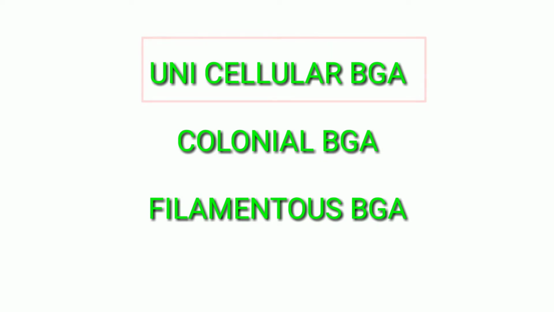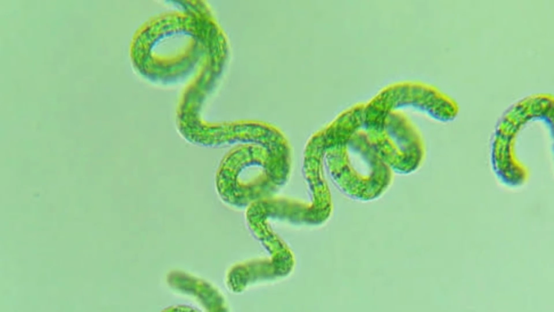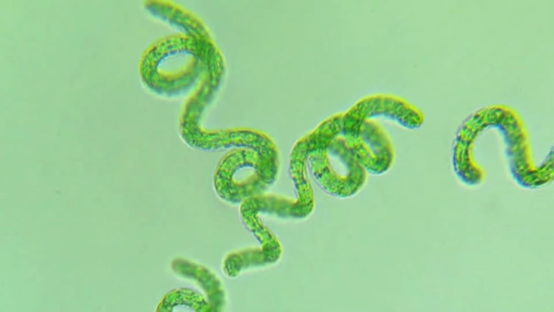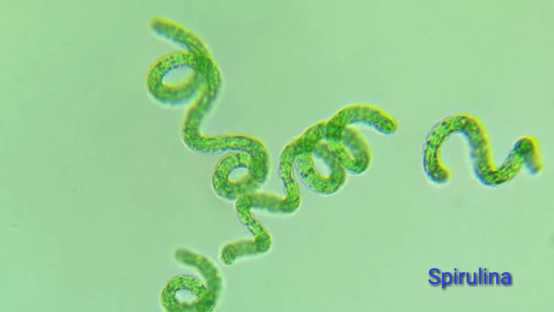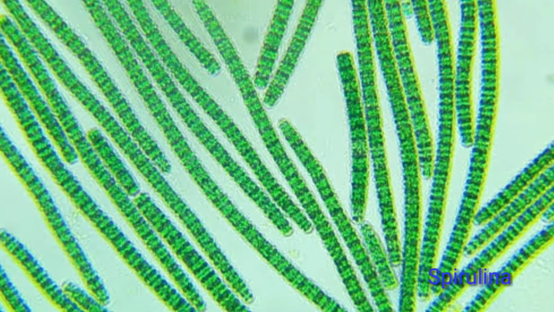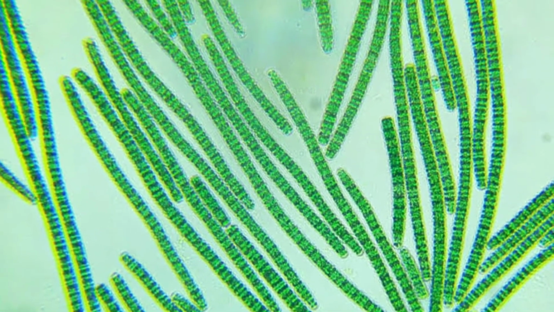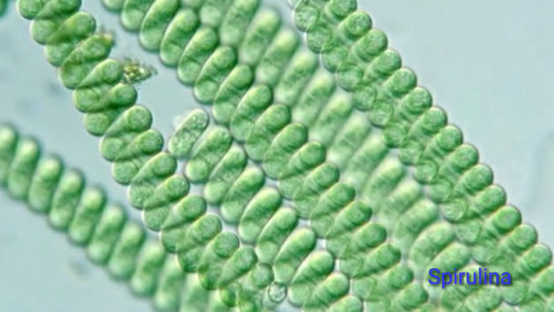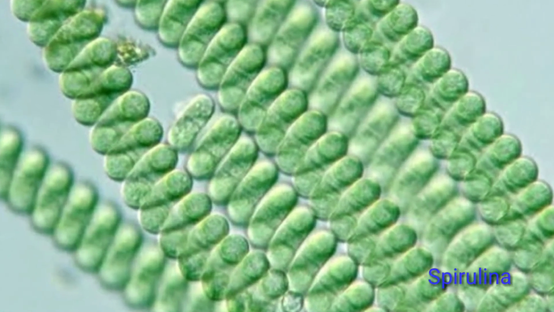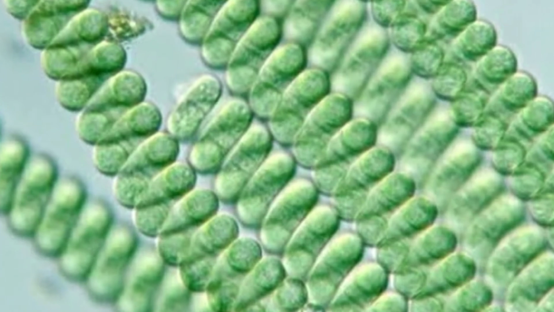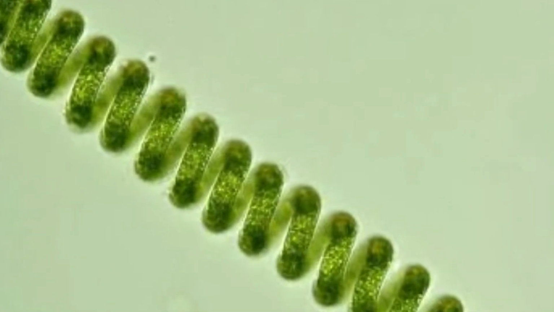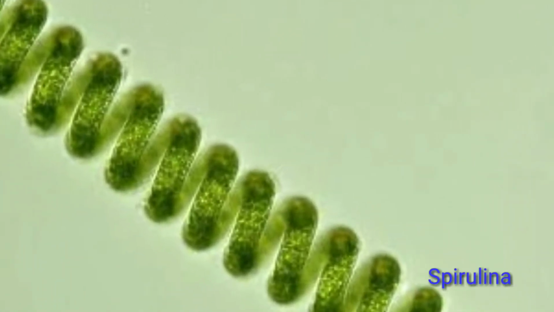The only example for this is Spirulina. Spirulina is an edible blue-green algae because it has a very large amount of proteins. It can be grown artificially in water tanks and it is used as fodder for cattle.